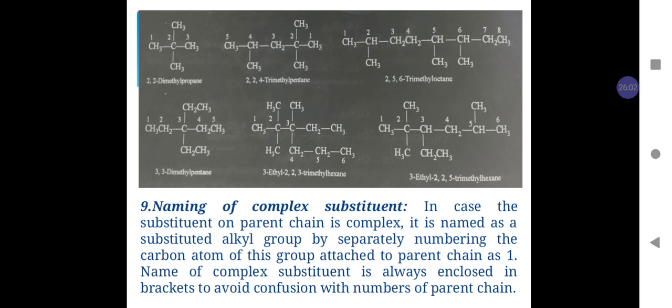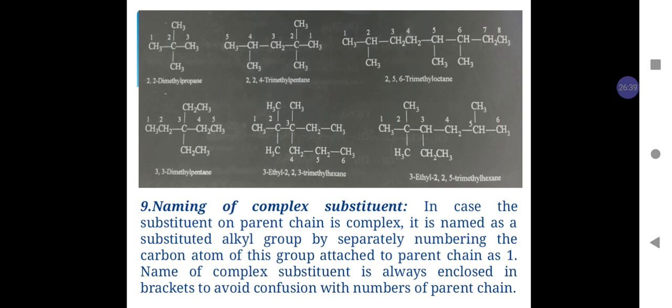prefixes like di, tri are not included. So, it is to be noted that in trimethyl, it is M of the methyl word which is used to decide alphabetical order. It is not the tri word which is used to decide alphabetical order. Hence, ethyl is written first, then methyl group. So, the name of the compound is 3-ethyl